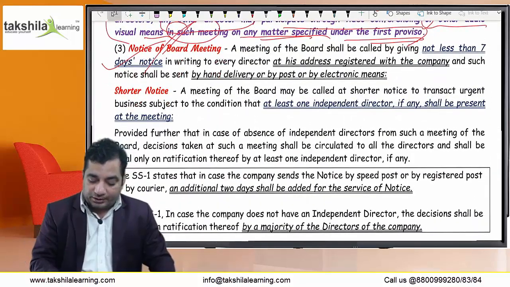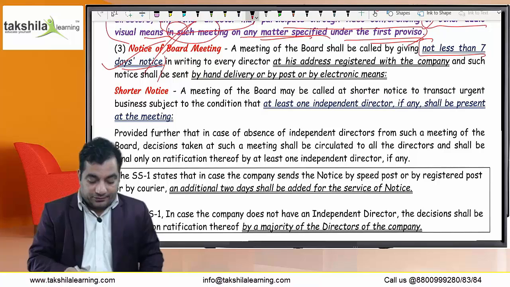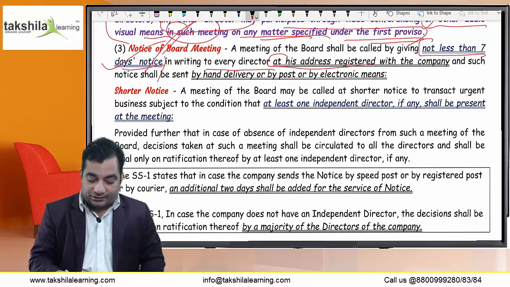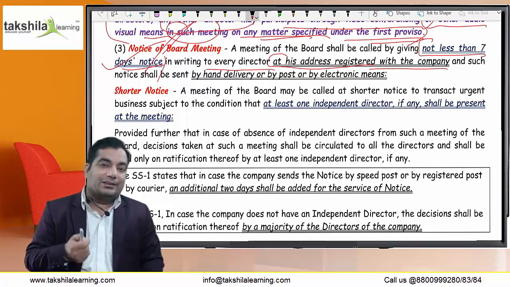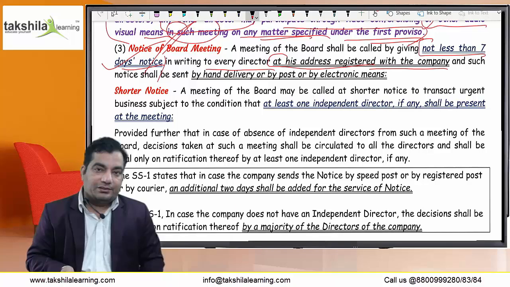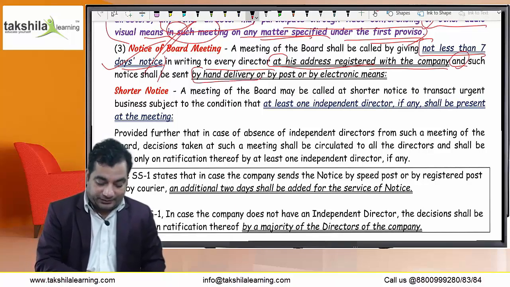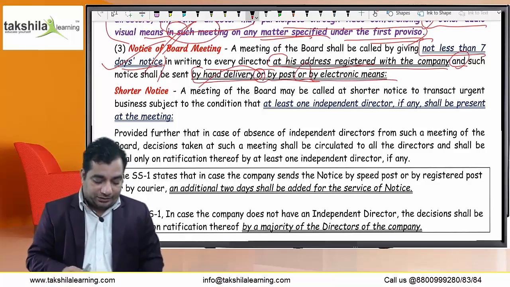The meeting of the board shall be called by giving not less than 7 days notice in writing to every director at his address registered with the company. Okay, it may be given by hand, it may be sent by post at the address given by the director to the company. It may also be sent by way of electronic means.